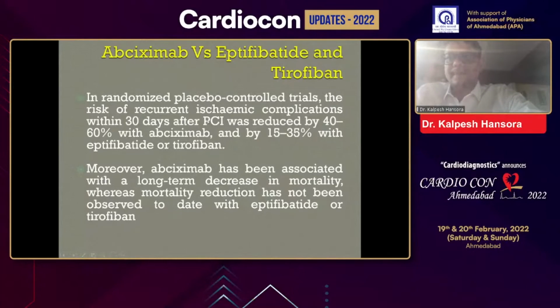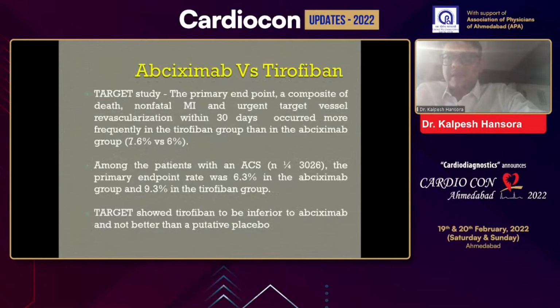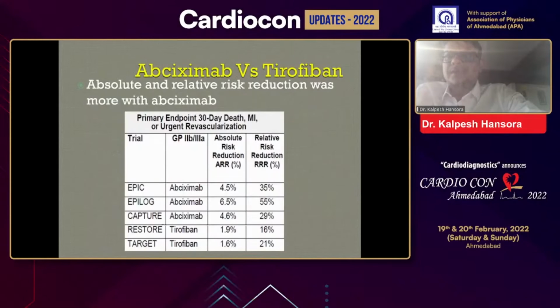Next slide. If you look at the clinical trials, the absolute and relative risk reductions achieved with abciximab were greater than with tirofiban. In the EPIC, EPILOG and CAPTURE trials, the absolute and relative risk reductions were greater as compared to tirofiban, which was studied in RESTORE as well as the TARGET trial. Next slide, please.